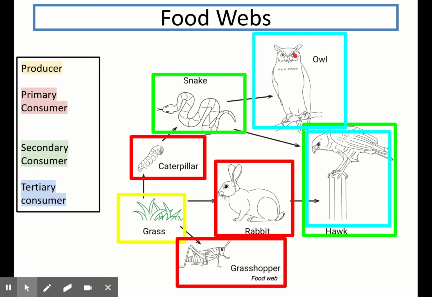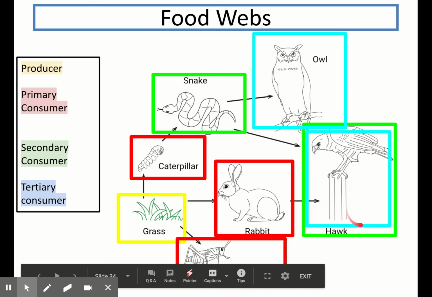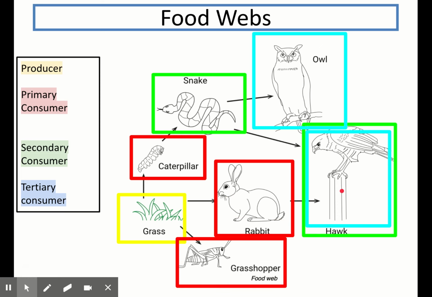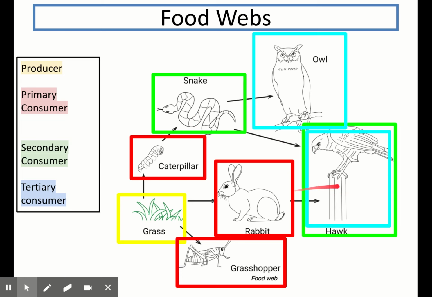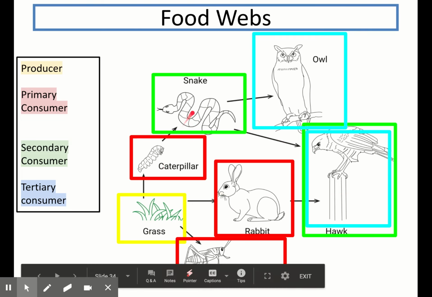However, what you might not have spotted was that the hawk can either be a secondary consumer or a tertiary consumer, depending on which chain you look at. So if we look at the grass, rabbit and then hawk, the hawk would be the secondary consumer. But with grass, caterpillar, snake, hawk, that would be producer, primary, secondary, tertiary. The hawk would be the tertiary consumer, as it consumes the secondary consumer in the chain, snake. So that's why the hawk can be either secondary if it's in this food chain, or tertiary if we're looking at this one.